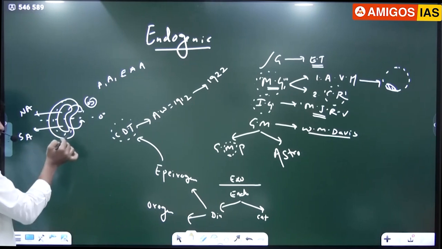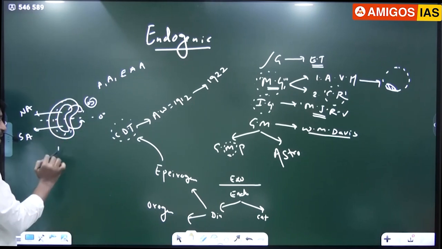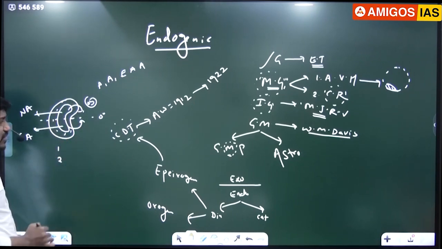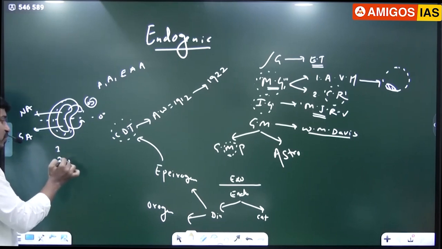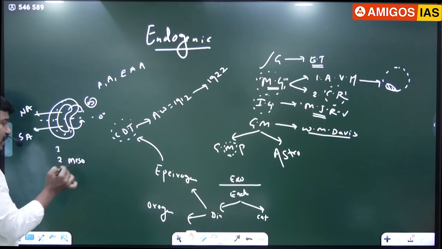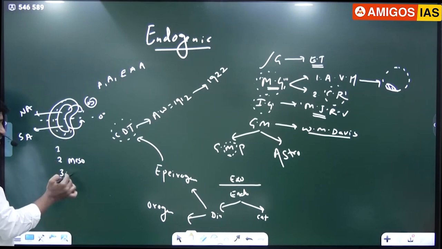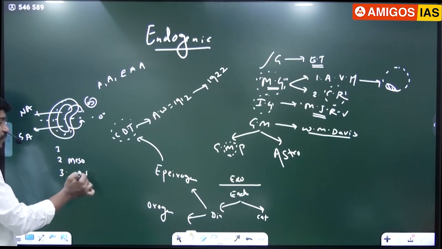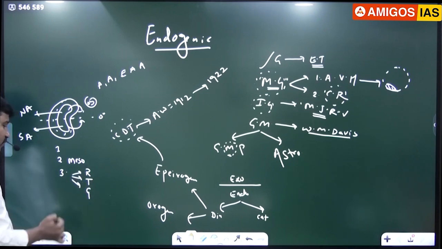The first assumption is there was a single continent called Pangea. The second assumption is that this Pangea started drifting during the Mesozoic era. CDT says there are three forces responsible for drifting of Pangea: rotational force, tidal force, and the gravitational force, right?